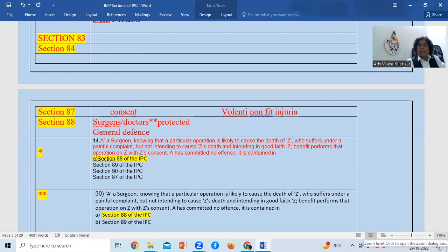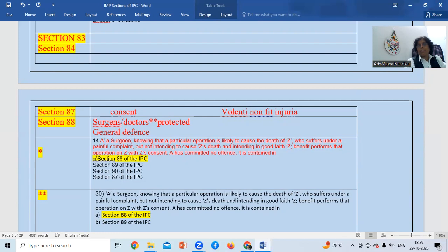A surgeon, knowing that a particular operation is likely to cause the death of Z, who suffers under a painful complaint, but not intending to cause Z's death. As he is a surgeon, he is going to take a risk, and he acts in good faith, for Z's benefit. He performs that operation on Z with Z's consent. So with the consent given by a patient to a surgeon for any kind of surgery where the life of the patient is in danger, the surgeon is protected under general defense.